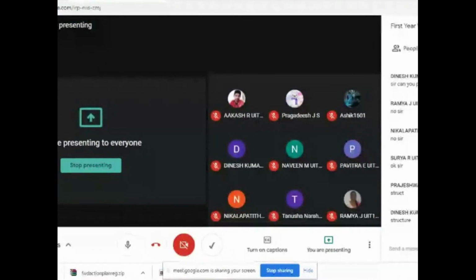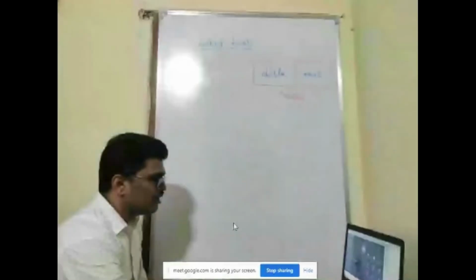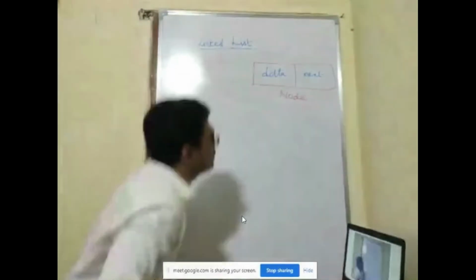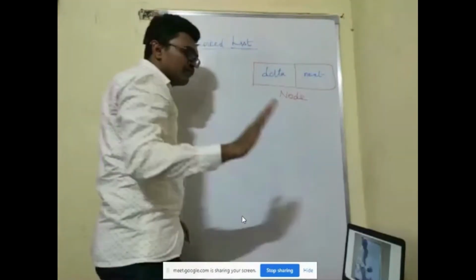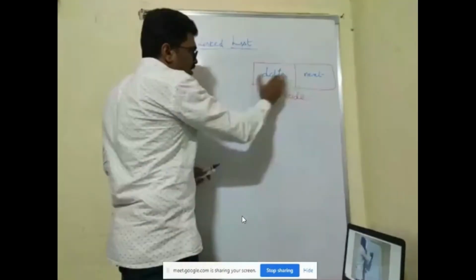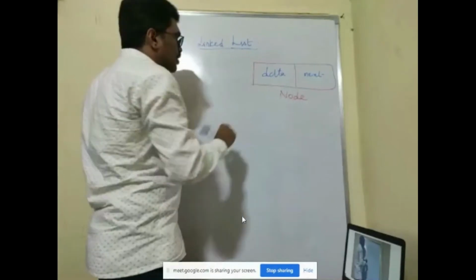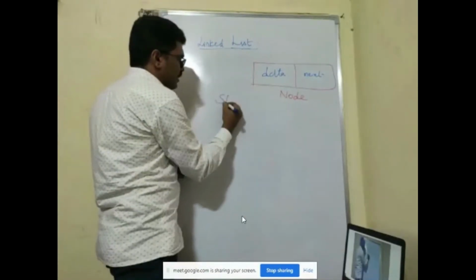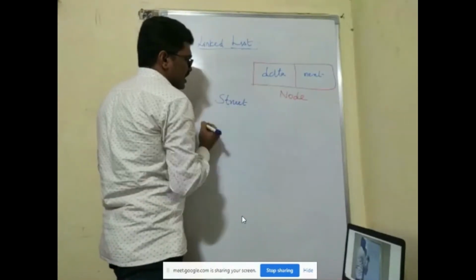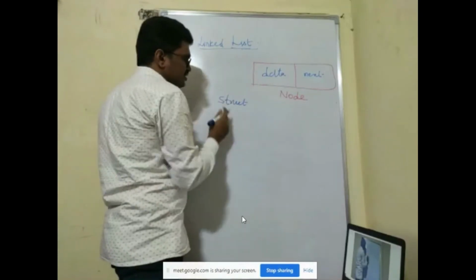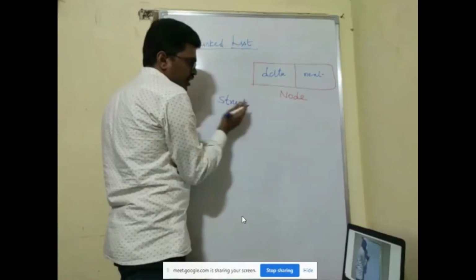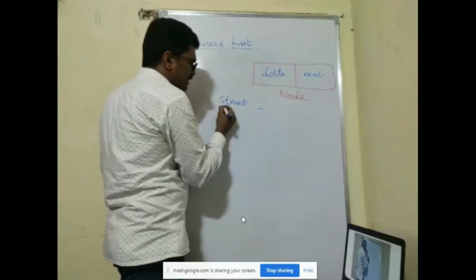Yes, fine, good. Whenever you want to represent different types of data, these two are heterogeneous. They are not of similar type. So whenever you want to represent different types, we use structure in C language. You use the struct keyword and then the structure name. What name we'll give, we'll see later.